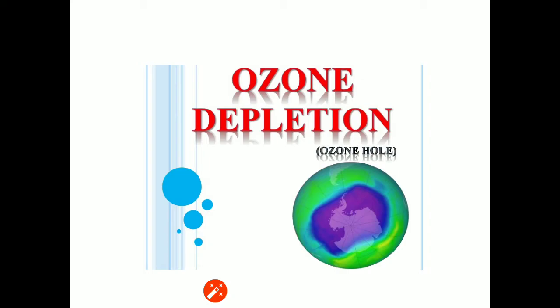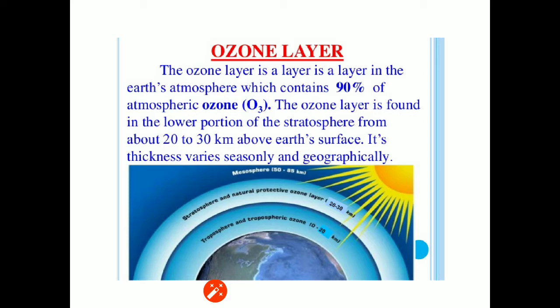Now, ozone depletion or ozone hole. The ozone layer is a layer in the Earth's atmosphere which contains 90% of atmospheric ozone. The ozone layer is found in the lower portion of the stratosphere from about 20 to 30 kilometers above Earth's surface. Its thickness varies seasonally and geographically.